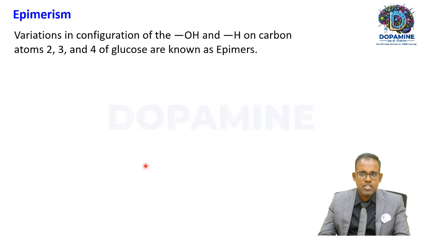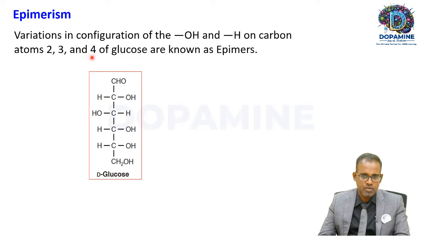Next type of isomerism is called epimerism. What is epimerism? Epimerism is variation in the configuration of hydroxyl group and hydrogen group on carbon atoms 2, 3 and 4 of glucose. If the position of the hydroxyl group varies between the two sugars around C2, C3 and C4, then they are called epimers. For example, this is D-glucose. If you number the carbon atoms like this, C1, C2, C3, C4, C5, C6.